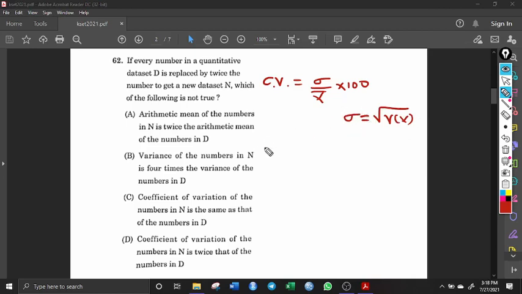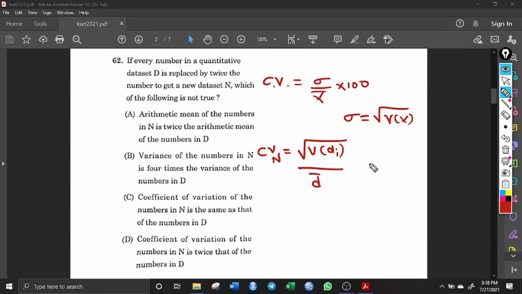Now let us take this CV of this n, that is the new data set. So that is equal to variance of di, and I want standard deviation, so I am taking square root, and then divided by d bar.